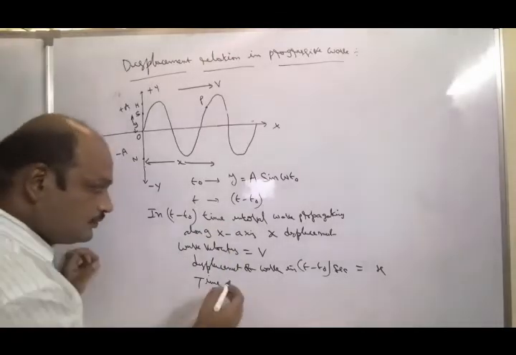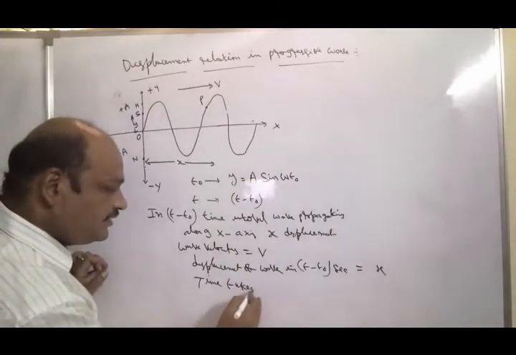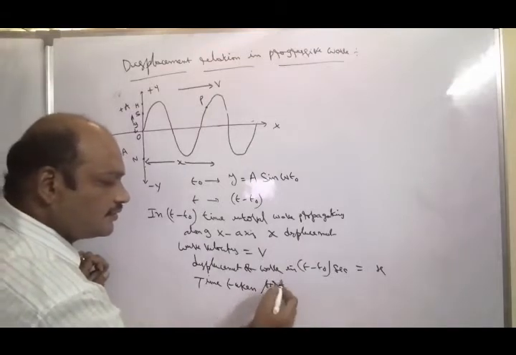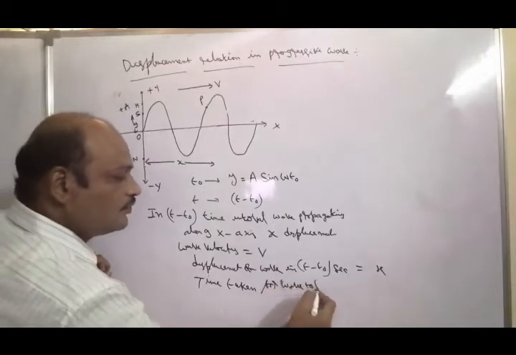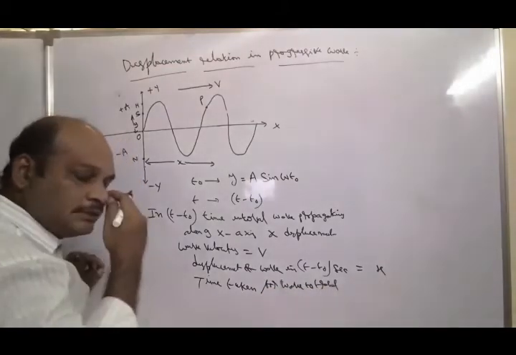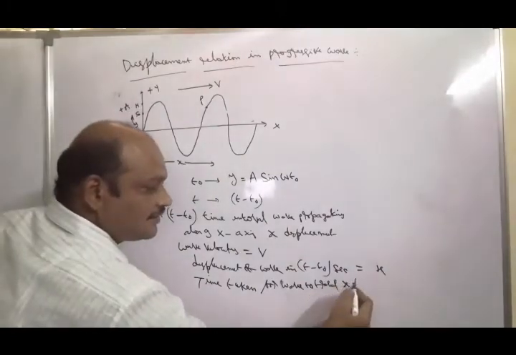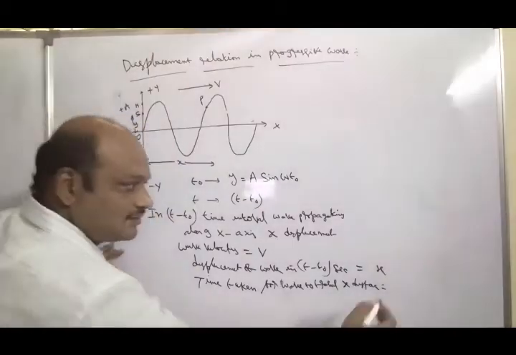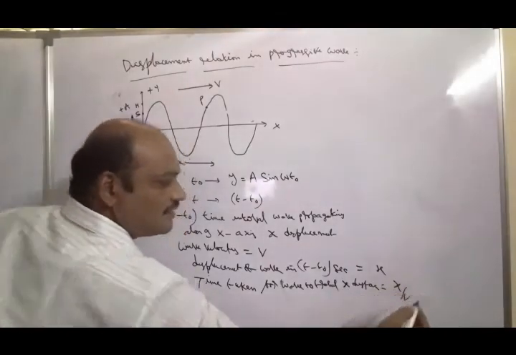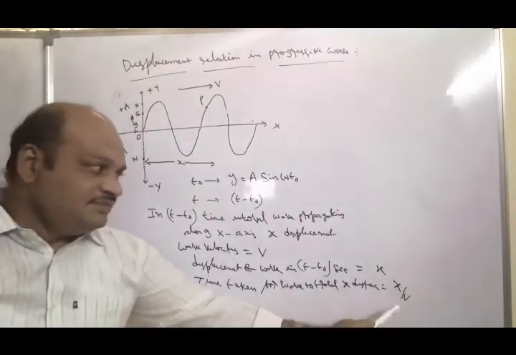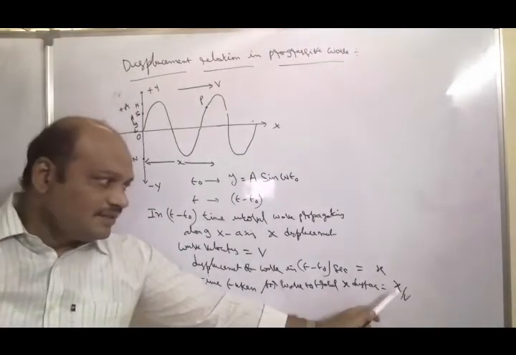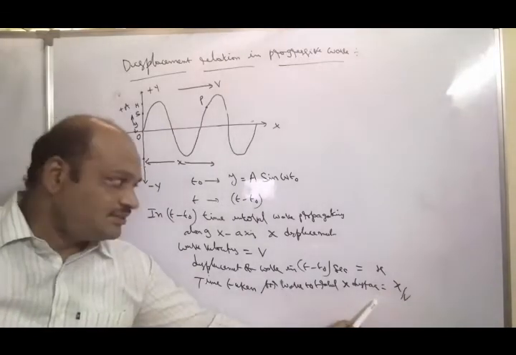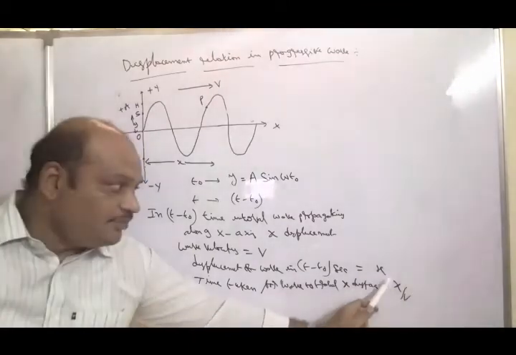So the time taken for the wave to travel x distance can be written as displacement by velocity, that is x by v.